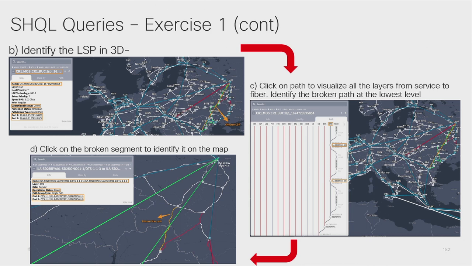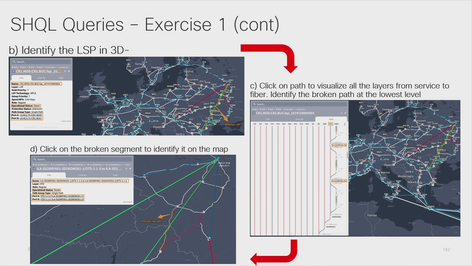In this view, I can click on the path information, and there we will see the model. We have been talking about the layer relation between the different layers that take place in the configuration of this particular MPLS tunnel.